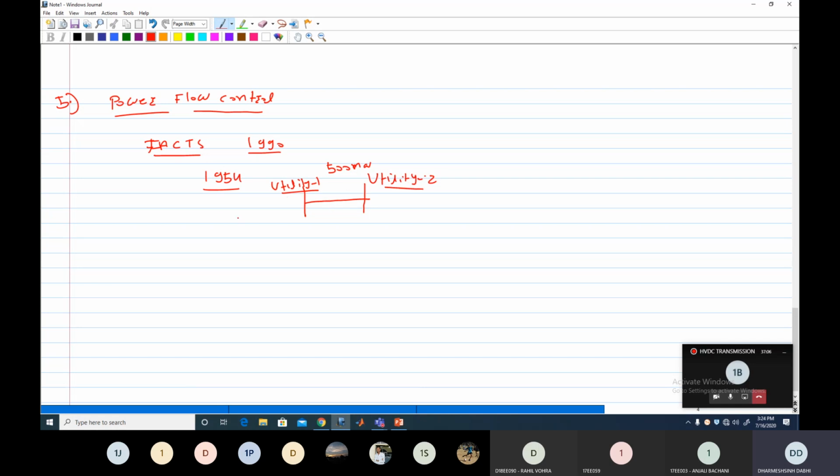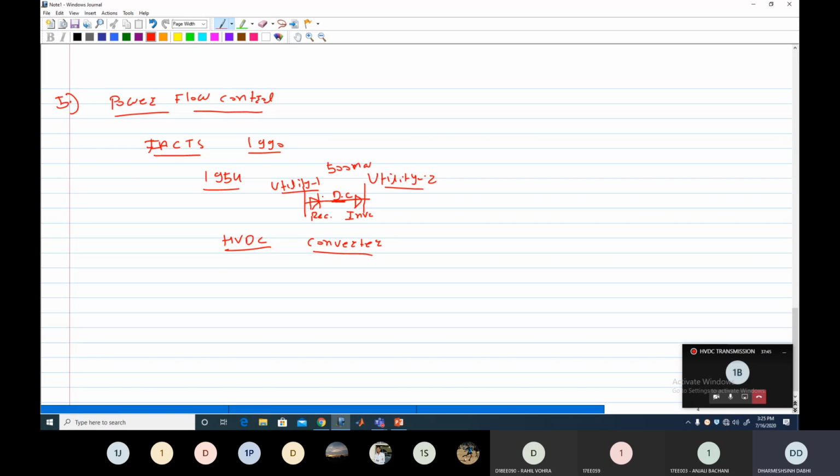That is only possible by HVDC line, because in HVDC line we use the converters. At the sending end side, suppose this is the generator side, here we use the rectifier, and this is the receiving side, so again we convert this DC into AC. For that we require the inverter. So by both these converters, rectifier and inverter, we can control the amount of power transmitted through this DC line in a precise manner. Clear? Where it is not possible in case of the HVAC line.